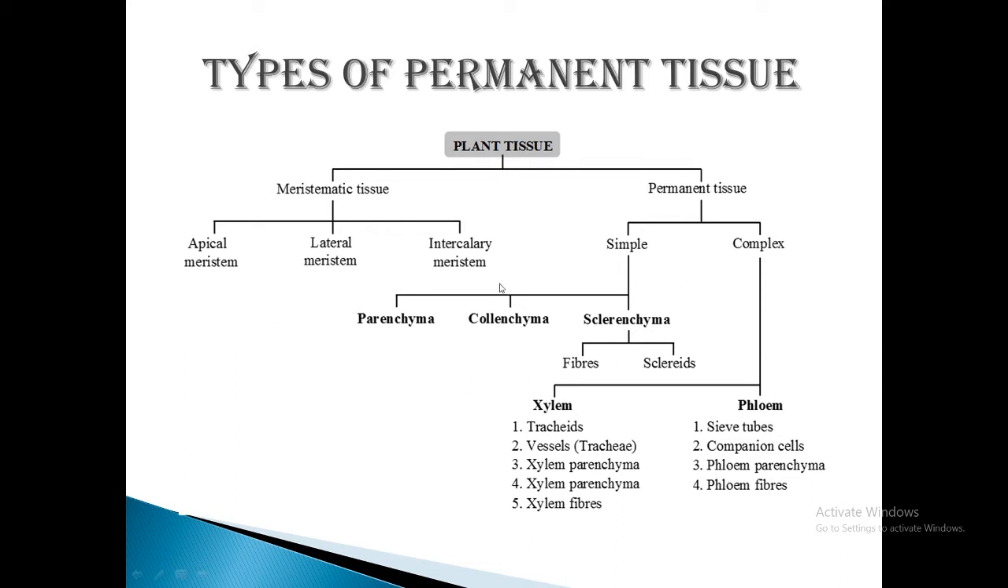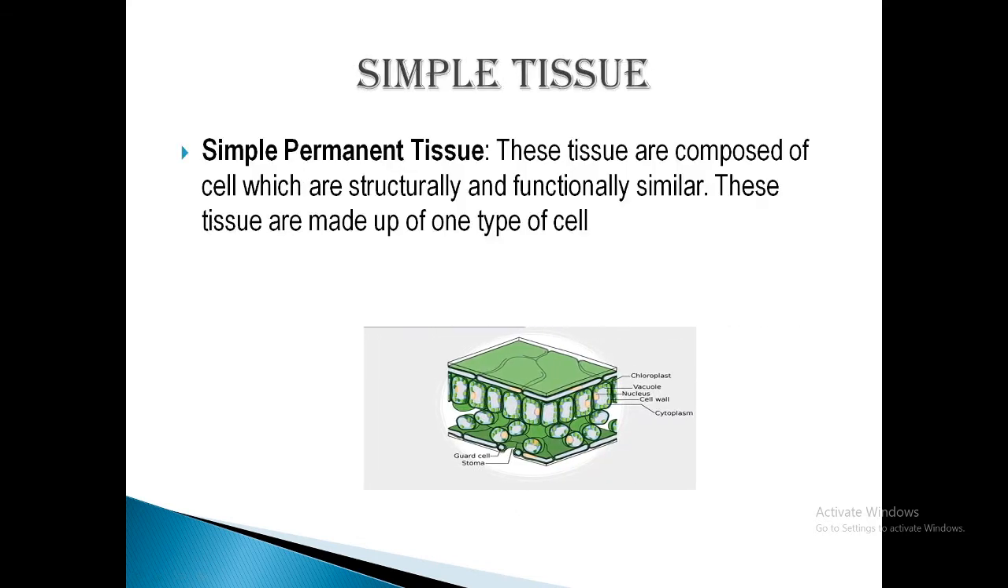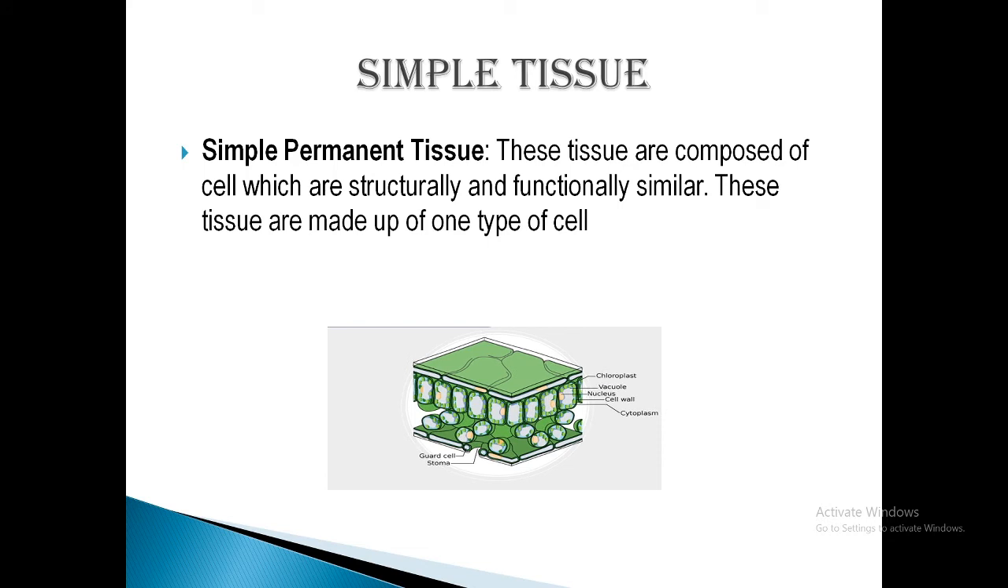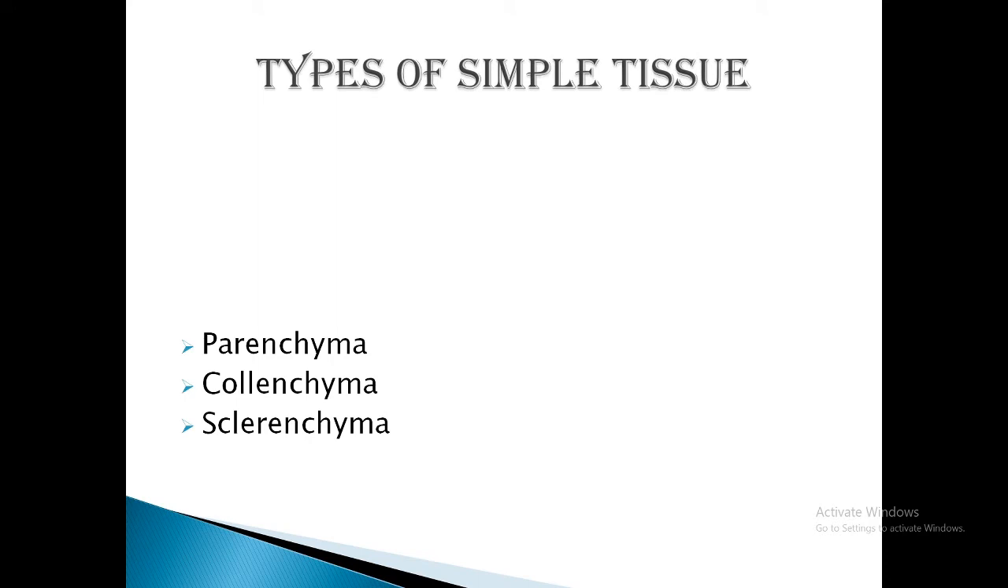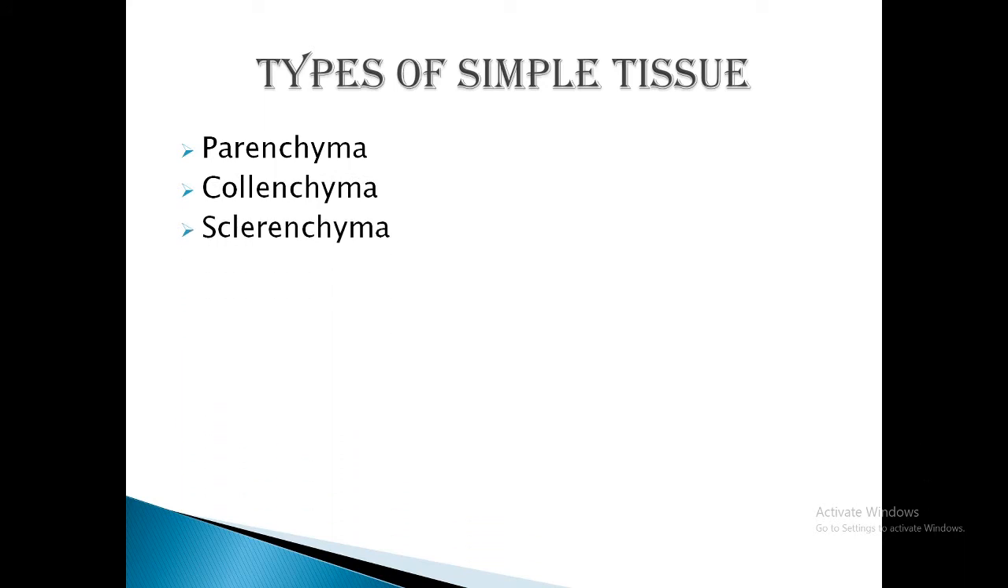Before discussing these three categories, let's first know what simple tissue is. Simple tissues are homogeneous and composed of structurally and functionally similar cells. It means these tissues are made up of only one kind of cell. Then the types of simple tissue: the first type is parenchyma, then collenchyma, and the last type is sclerenchyma.